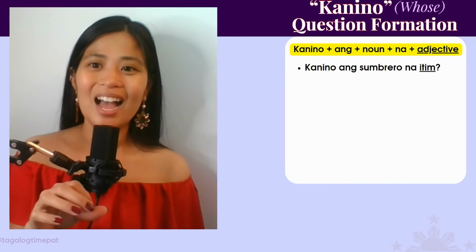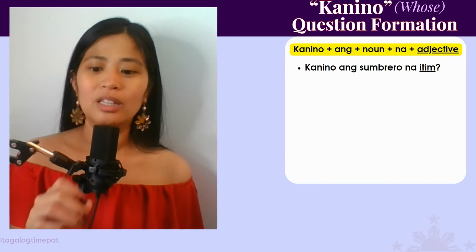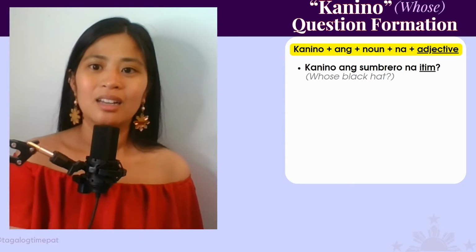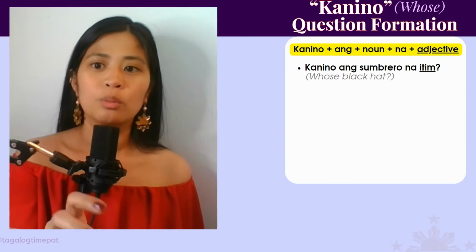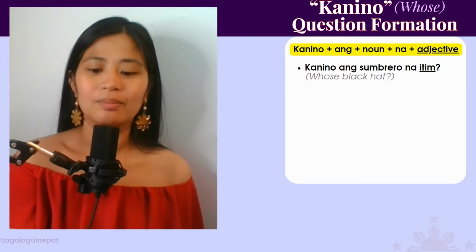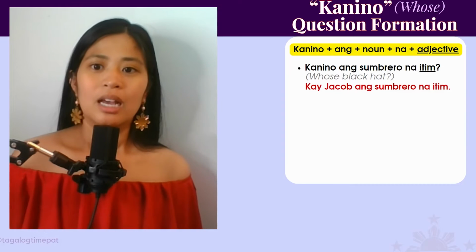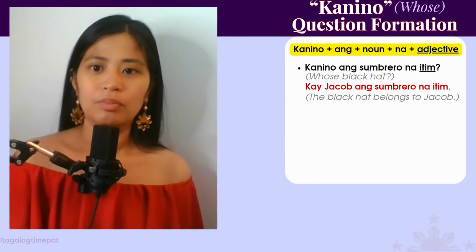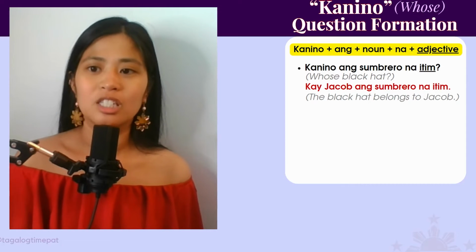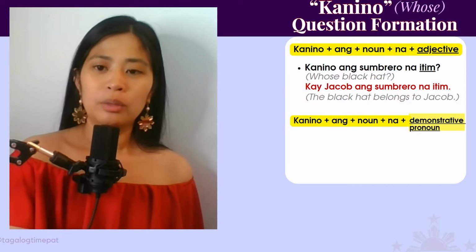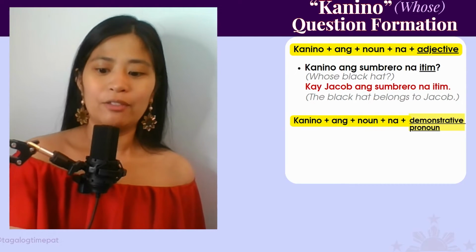So, kanino ang sombrero na itim? Whose black hat? Sombrero is hat, na itim. Itim means black. Now the response. Kay Jacob ang sombrero na itim. The black hat belongs to Jacob. And I want to move forward and then we're going to go back and make everything make sense.